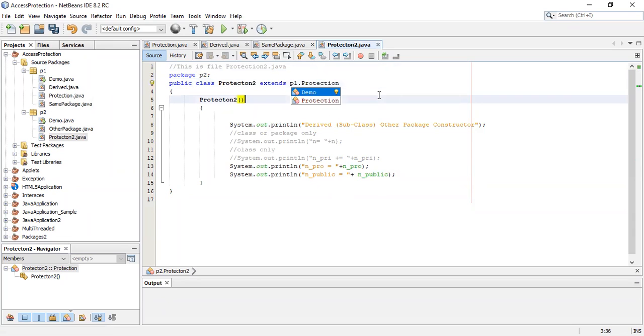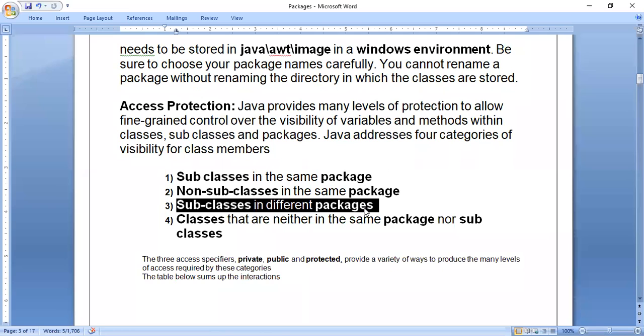So now for this category, what we can say is subclasses in different packages. Why different packages? Because the P1 and P2 folders are there. And why subclass? Because Protection2 extends Protection. So Protection2 is a subclass, Protection is a superclass, but both are present in different packages. So the category name is subclasses in different packages.